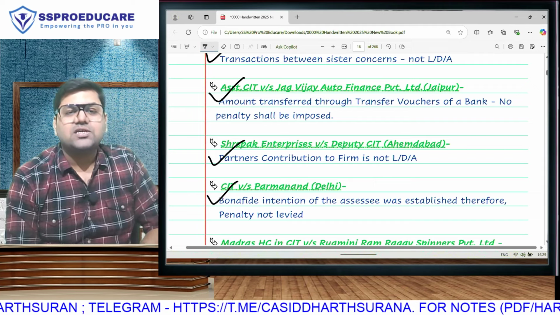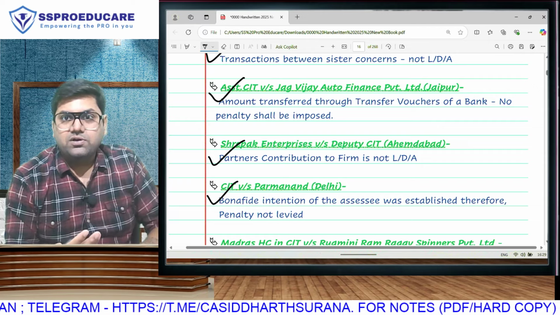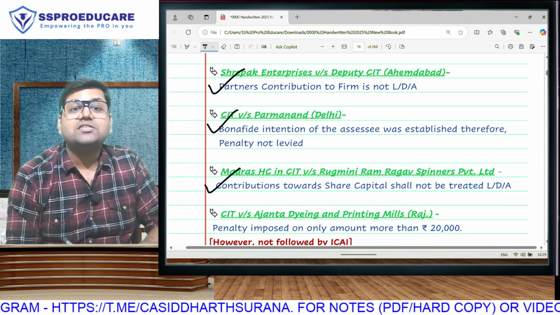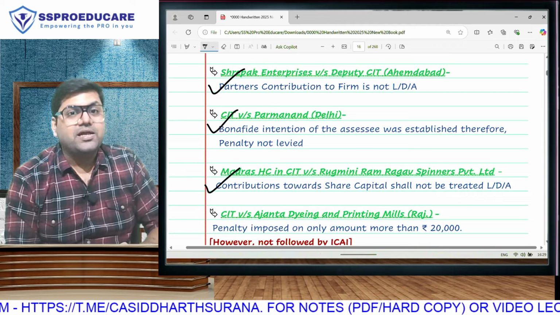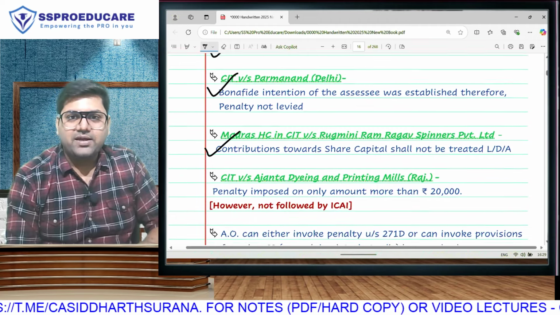If there was a genuine circumstance, like you wanted a cash discount on purchases, which is why you have taken a loan for an emergency, then again penalty will not be levied. If you have received share application money, that is not a loan, advance or deposit, that is a contribution towards share capital, so penalty will not be levied.